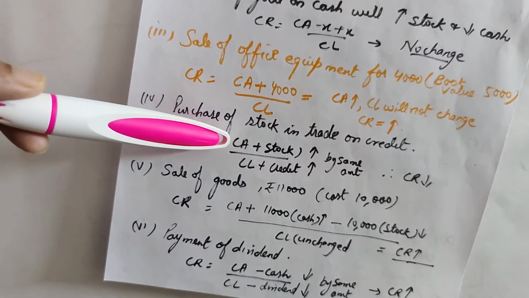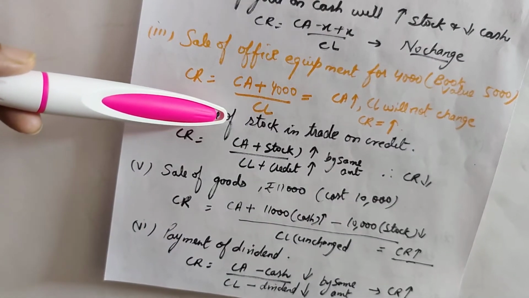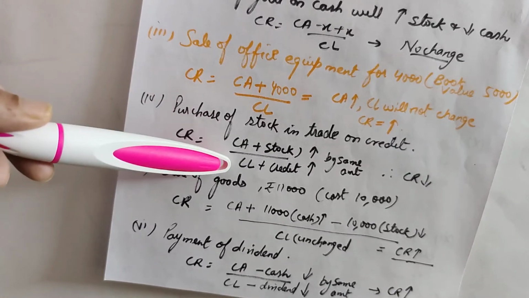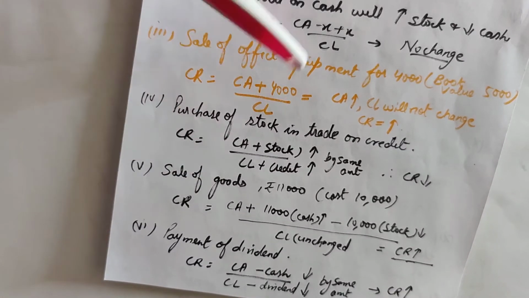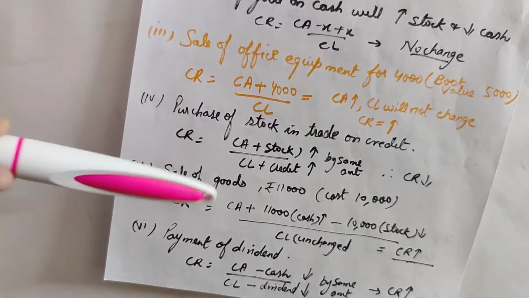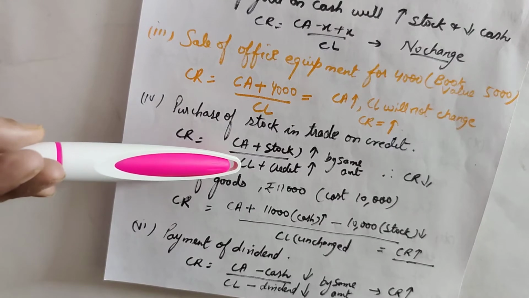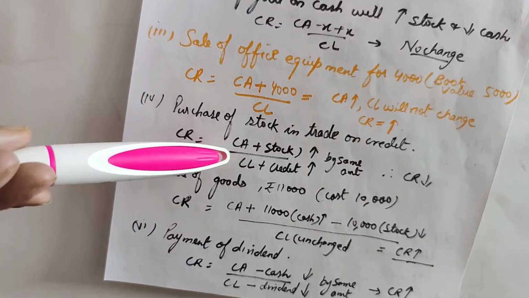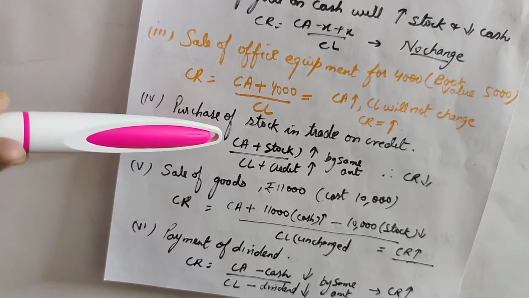You can take up values like 20,000, as I told you, the first way of doing it. I take 20,000 to be current assets, and 10,000 to be current liabilities. If I take stock to be 5,000, it will be 25,000 divided by 15,000, right? If I calculate, the value will come out less than 2:1. So that is another way of doing it.